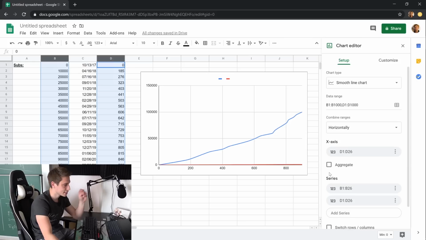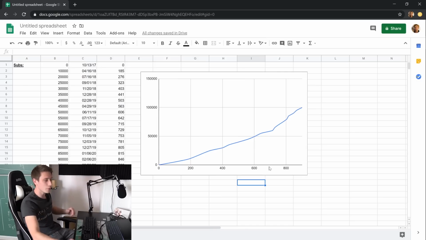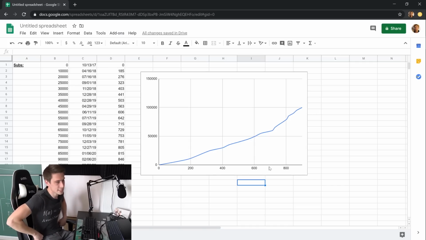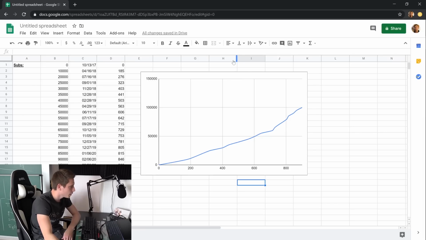Yes, exactly, our x-axis are the days and our subscribers are on the y-axis, okay? So our subscribers are a function with respect to the time, with respect to the days. So the only series that we actually need is this one. And this already looks kind of like a little polynomial graph. So like a second degree polynomial, which is rising pretty slowly.